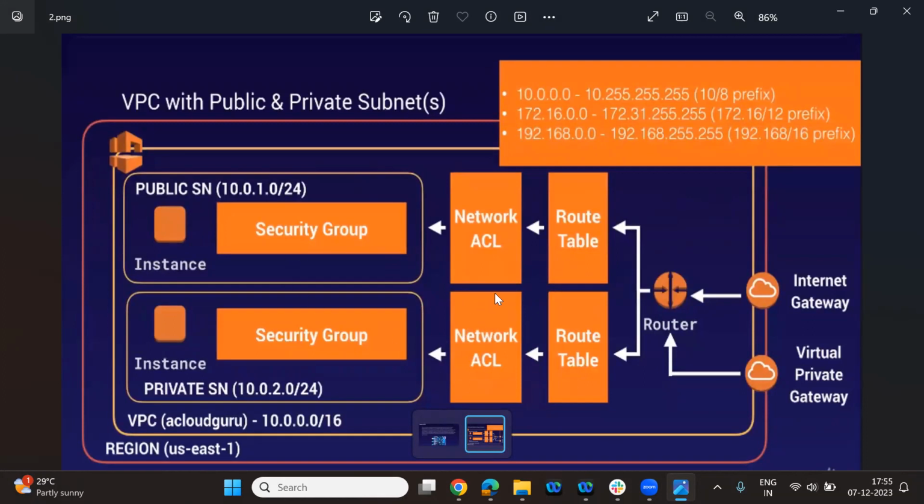And I told you what interview questions will come: the difference between NACL and security group, the difference between public subnet and private subnet and all. We'll discuss, don't worry. The Azan is also happening.